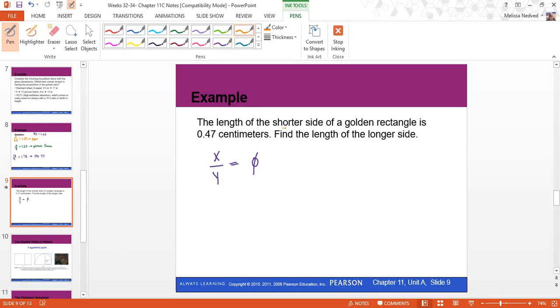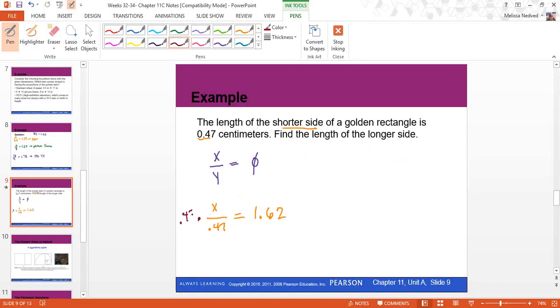I know the shorter side is 47 hundredths. I'm looking for the longer side, so x is going to stay my variable. My short side becomes 0.47, and we defined phi to be about 1.62. So now I've got one variable, one equation I can solve.